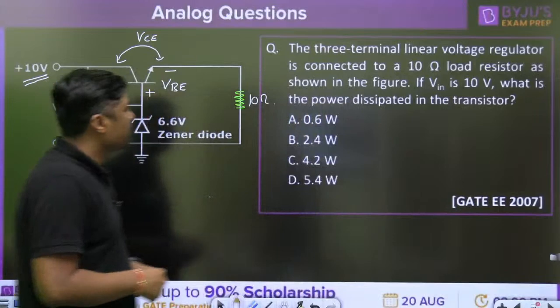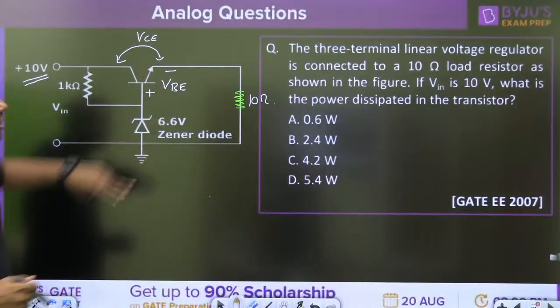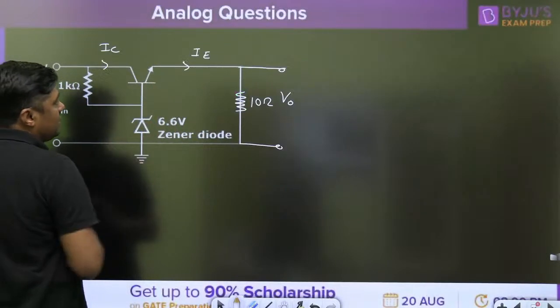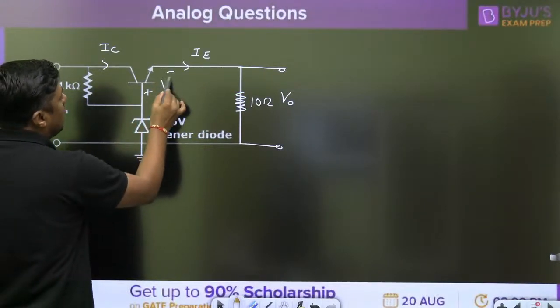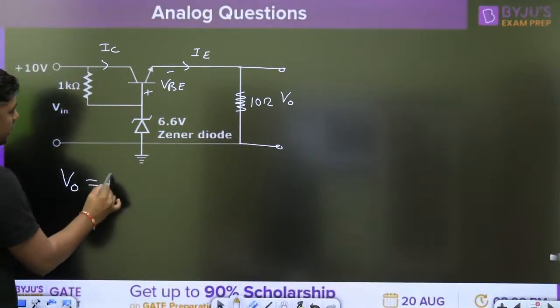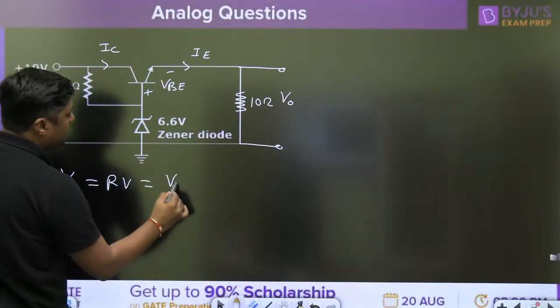Okay, now this is the load RL. This is the VB, 0.7. Then we can calculate the output voltage. What is the regulated output voltage? That is given by VZ minus VB.